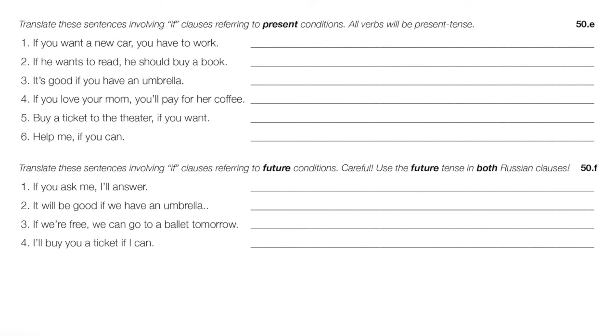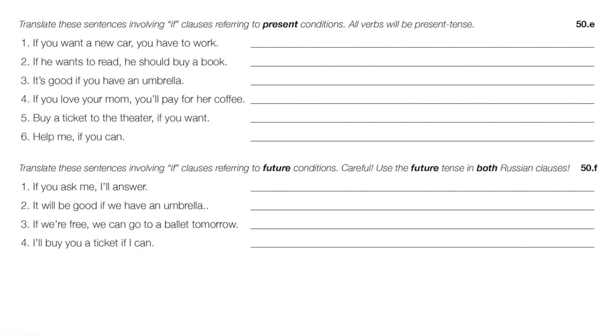Okay, sorry, I misspoke a little bit. The если clause, the if clause here is present tense. If you love your mom, right? Kind of a general statement. Then we get the specific idea. Then you'll pay for her coffee. Если ты любишь маму, ты будешь платить за ее кофе. Okay, that would be a general statement. You will always pay for her coffee repeatedly, habitually, or if it's a one-time situation, we'd use a perfective. Right? Если ты любишь маму, ты заплатишь за ее кофе.